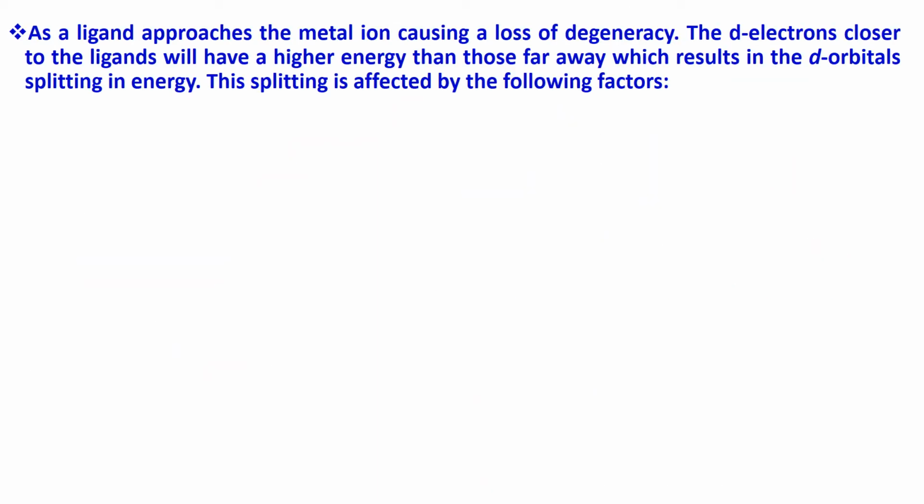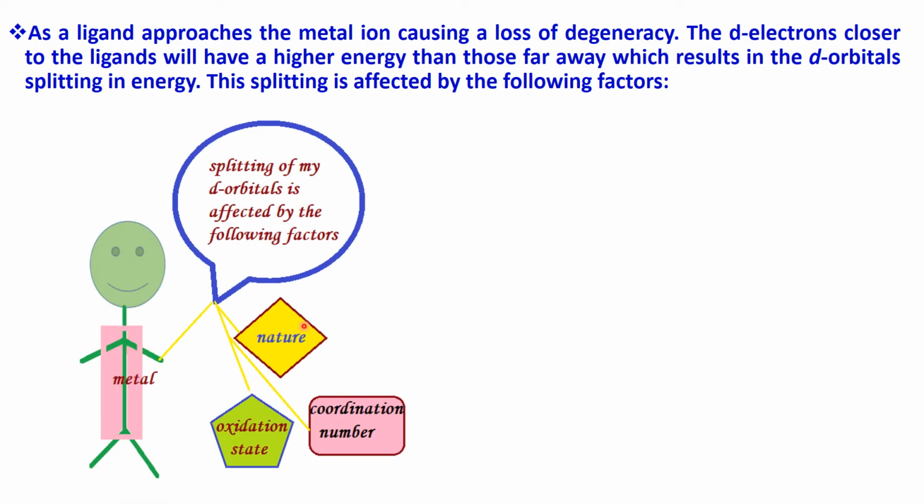As the ligands approach the metal ion, this causes a loss of degeneracy. The d electrons closer to the ligands will have a higher energy than those far away, which results in the d orbital splitting in energy. This splitting is affected by the following factors, that means the metal factors and the ligand factors.